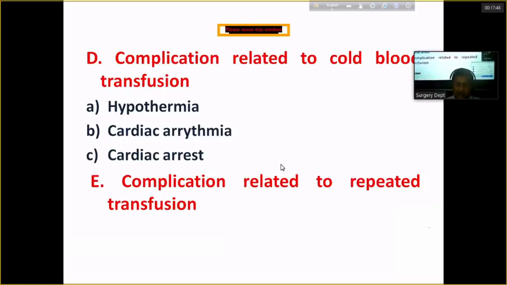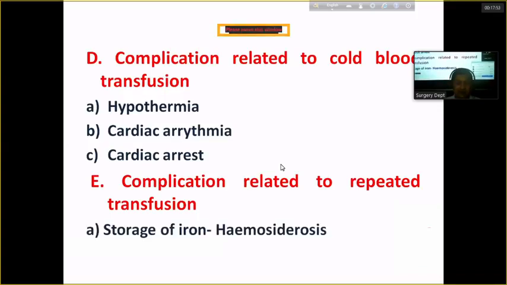So if we do the repeated blood transfusion, there is excess breakdown of the RBC, and there is liberation of the iron pigment, iron. So there will be excess storage of iron, we call hemosiderosis. This iron can be deposited in different organs like liver, pancreas, parotid gland, and others, leading to deterioration of the organ function of that particular organ.